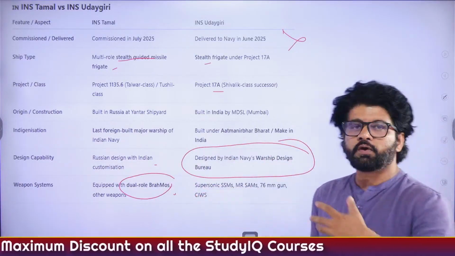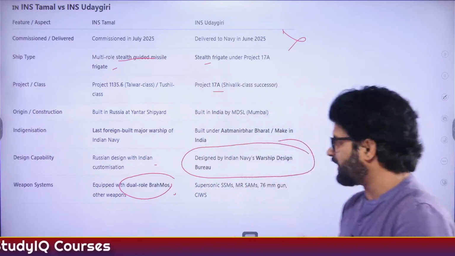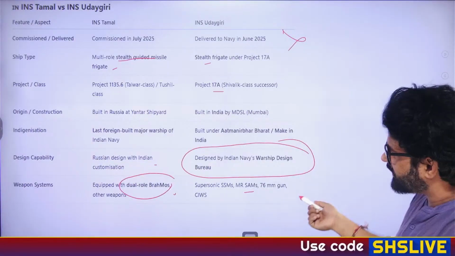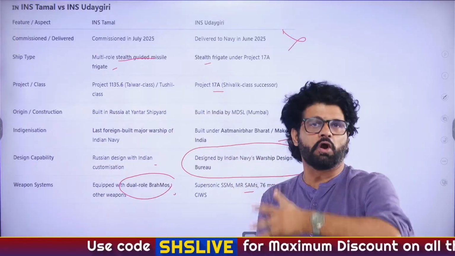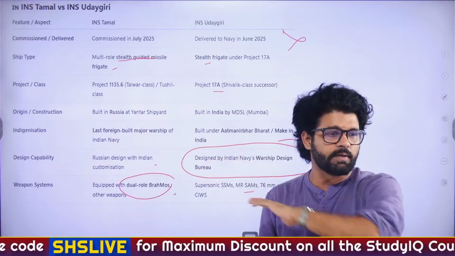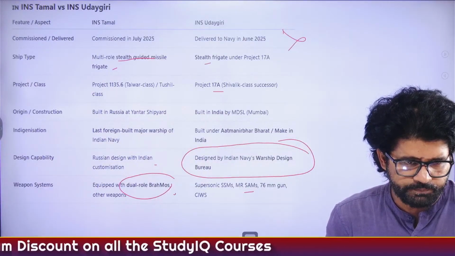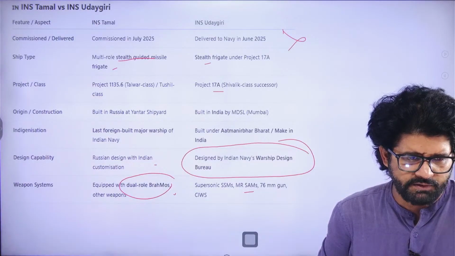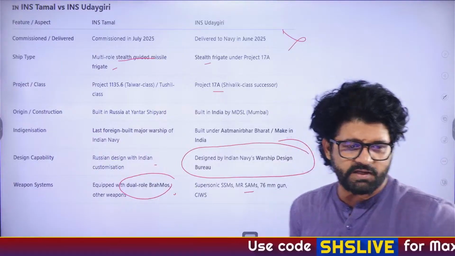So when you talk about INS Tamal, it has more offensive capabilities, as we have discussed. BrahMos is installed there. Supersonic SSM, MRSM, all these things are there, but BrahMos is not there. BrahMos is in a different league altogether when you compare it with other missiles, so to say. Parabolic shape, very good here. I think ballistic missiles follow a high arcing trajectory, relying on rocket engine for initial launch and gravity for the rest of the flight, while cruise missiles are jet propelled.